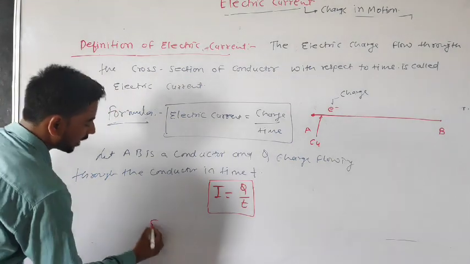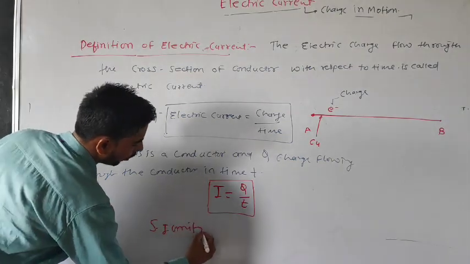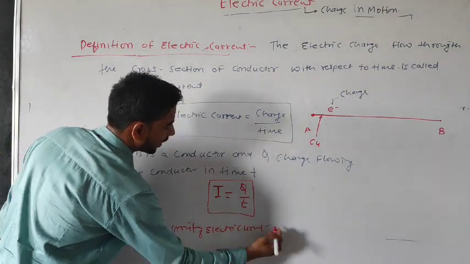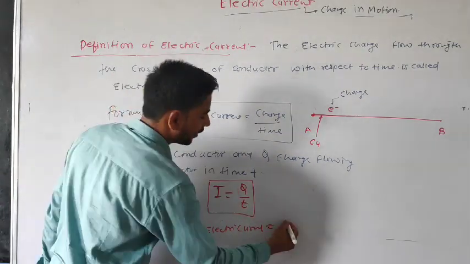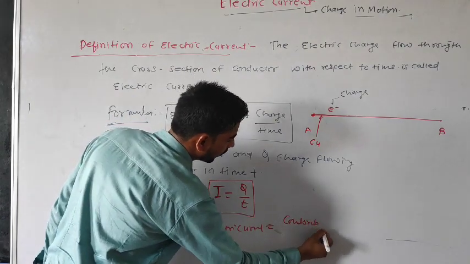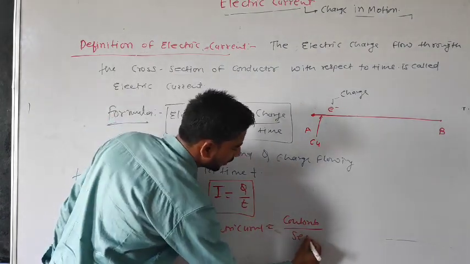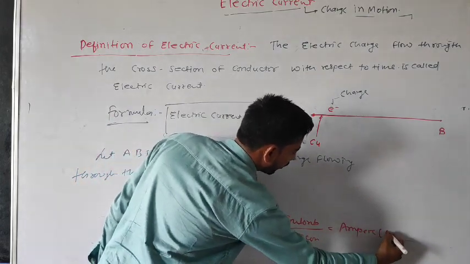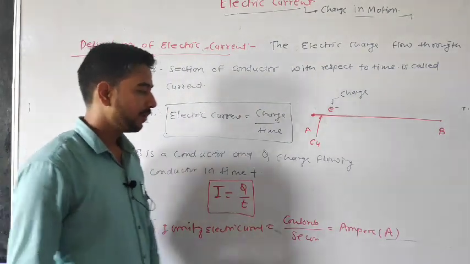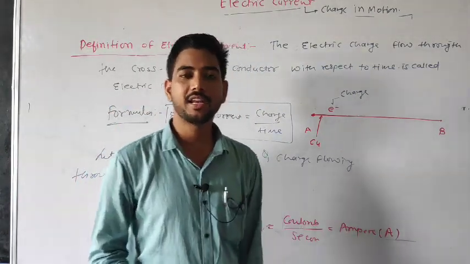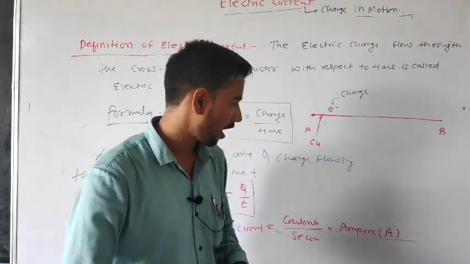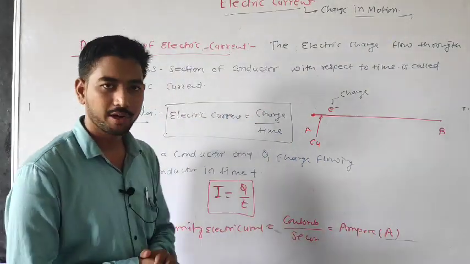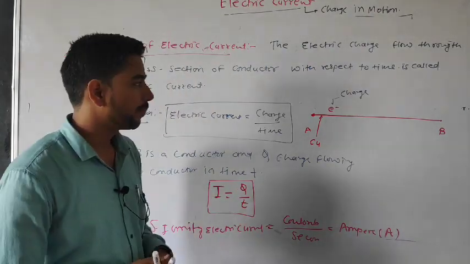And what is the SI unit of electric current? The SI unit of charge is coulomb, and the SI unit of time is second. Coulomb per second is also called ampere, denoted by capital A. Always remember, because it is the name of a scientist. Ampere is the name of a scientist, so we always denote it with capital A. So the SI unit of current is ampere or coulomb per second.